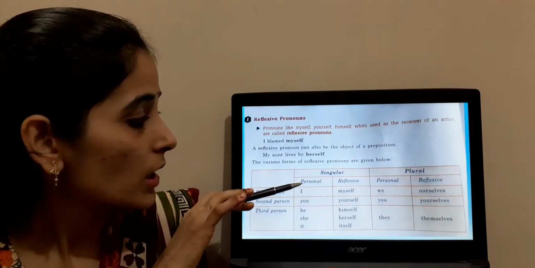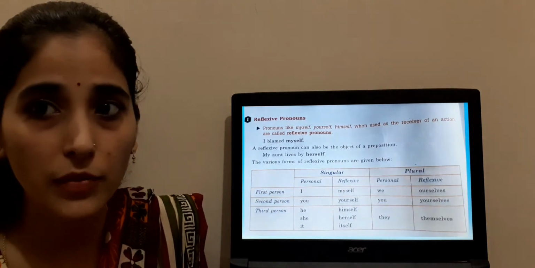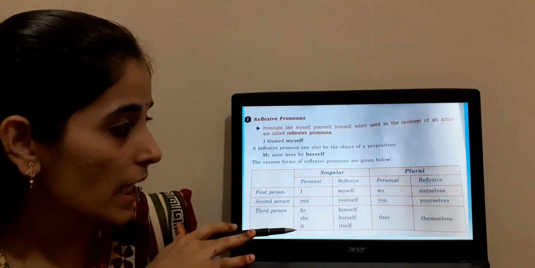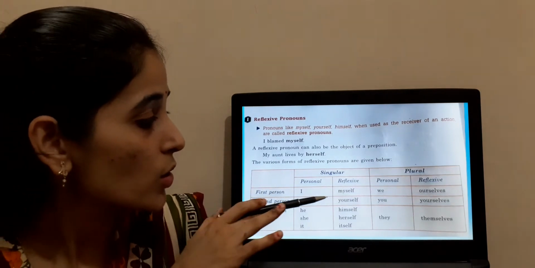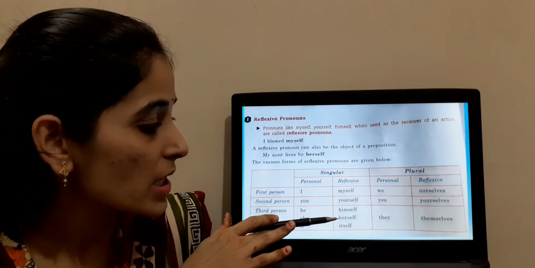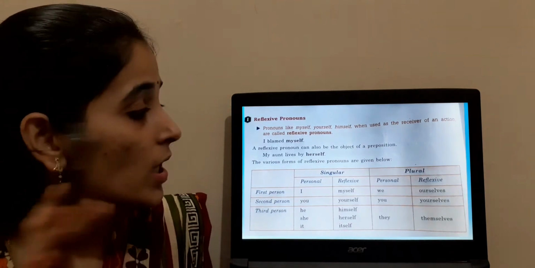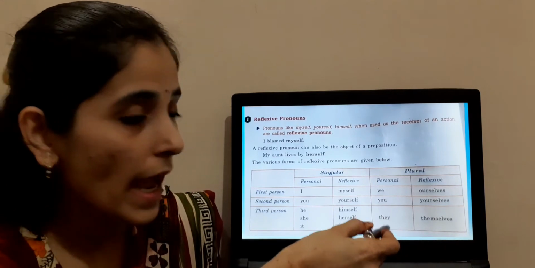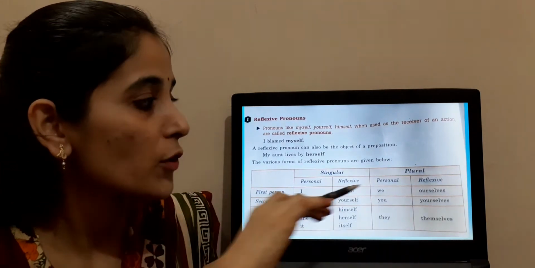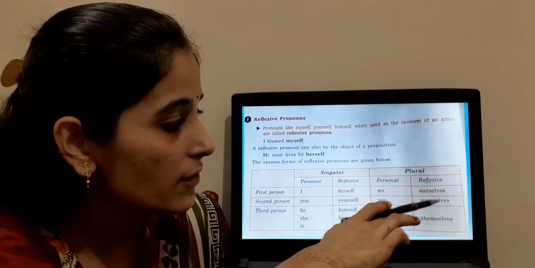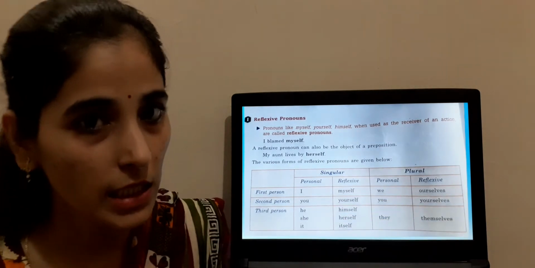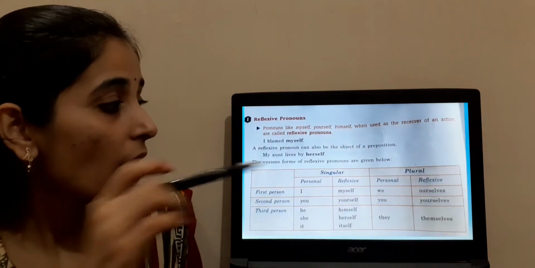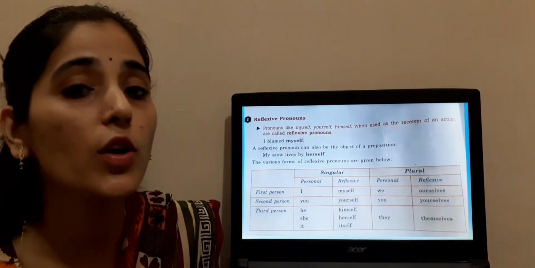In the singular, for personal pronouns we use I, you, he, she, it. But in reflexive, we use myself, yourself, himself, herself and itself. And for plural, for personal we have we, you and they, which we have already seen. But for reflexive we use ourselves, yourselves, themselves. So as I said, SELF is used for singular and SELVES is used for plural.